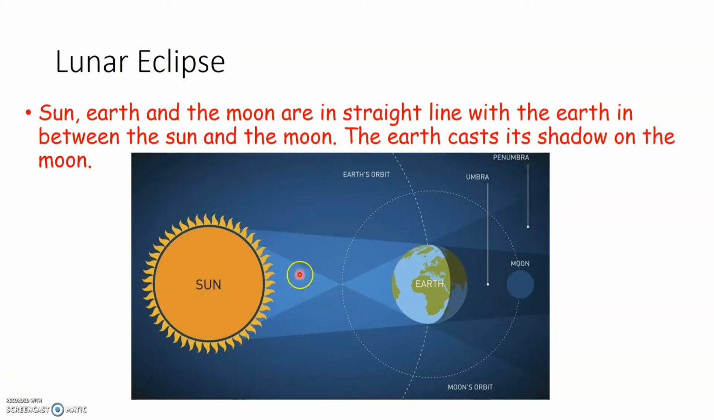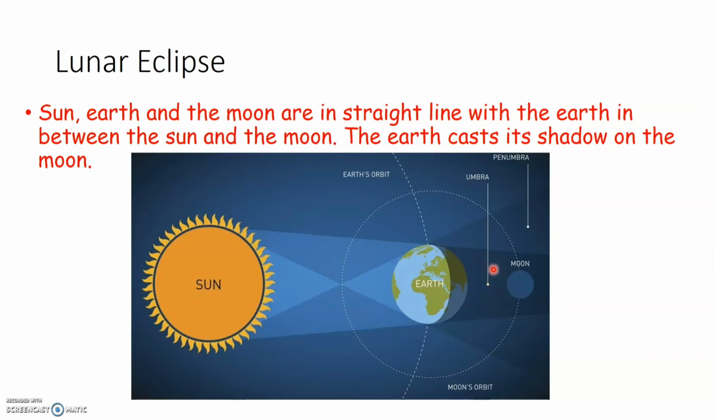So first, let us learn what is meant by a lunar eclipse. So we have learned that, as you see here, Earth revolves around the Sun in a fixed path called orbit. At the same time, Moon revolves around the Earth in this imaginary path called orbit. So this Earth and Moon are in continuous motion. So, when the Sun, Moon and the Earth are in a straight line, wherein Earth comes in between the Sun and the Moon, then Earth will cast its shadow on the Moon.